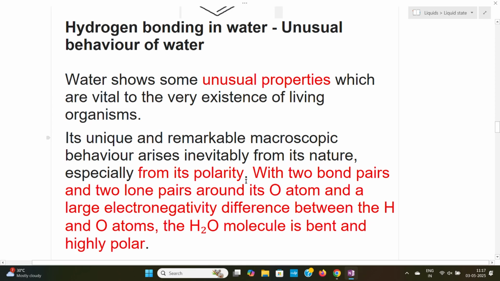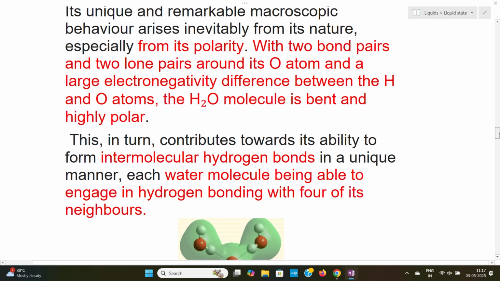When we look into the water molecule, the structure is bent. This oxygen is more electronegative, therefore it has a partial negative charge. Each hydrogen has a partial positive charge.